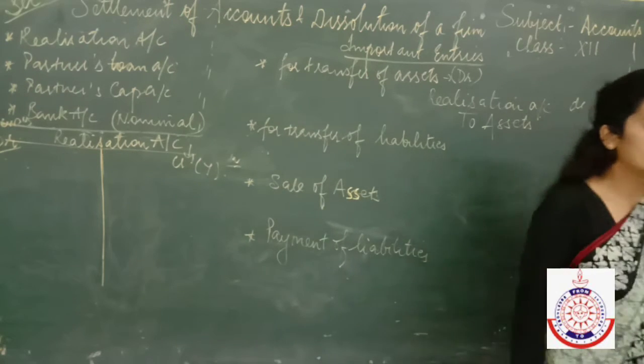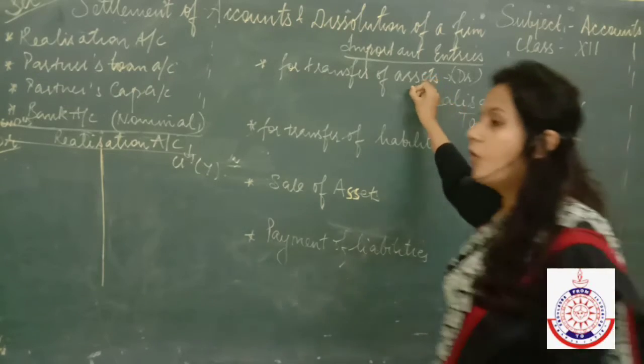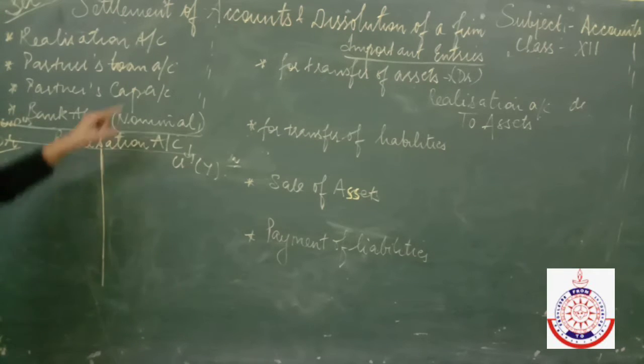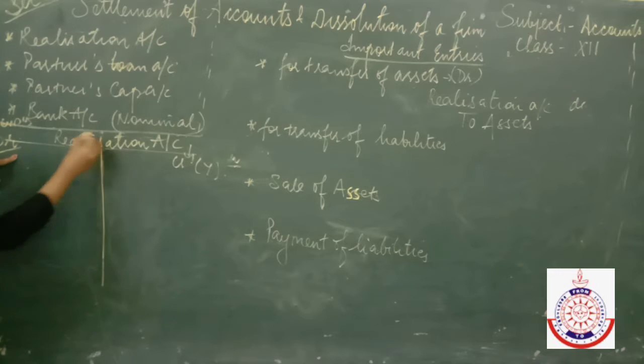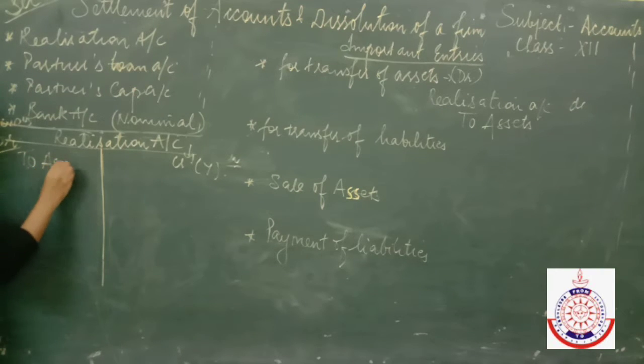Realization account debited to assets. The first step is to transfer all the assets on the debit side of realization account. Why am I transferring all the assets on the debit side? Because when I transfer all the assets here, the book value of the assets will become 0. So write here "to" all the assets which we want to transfer.